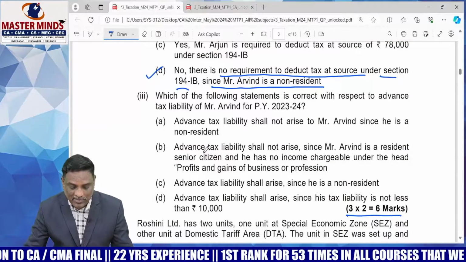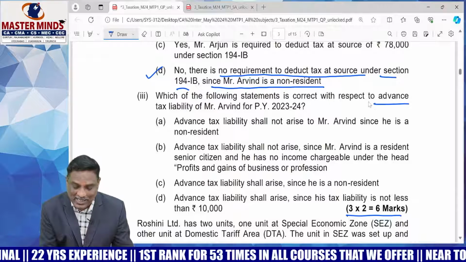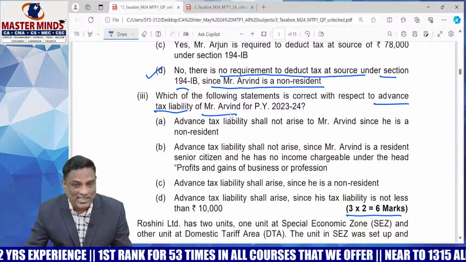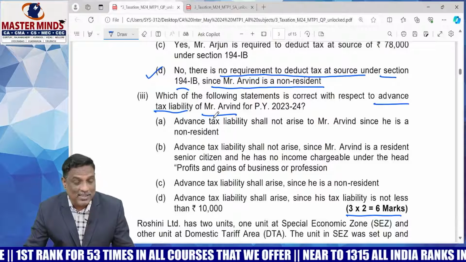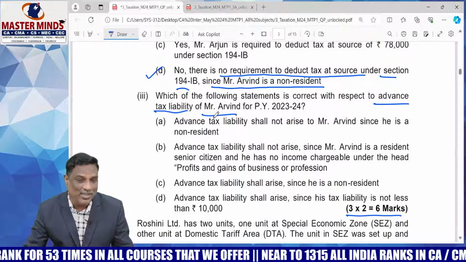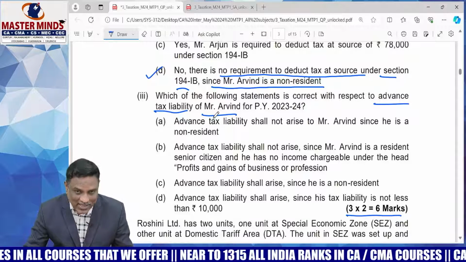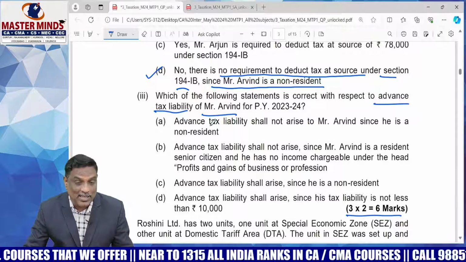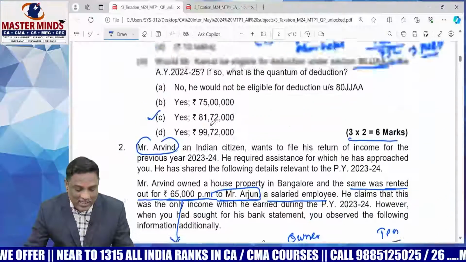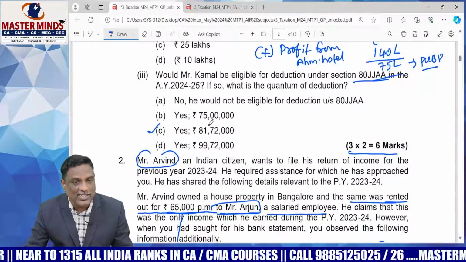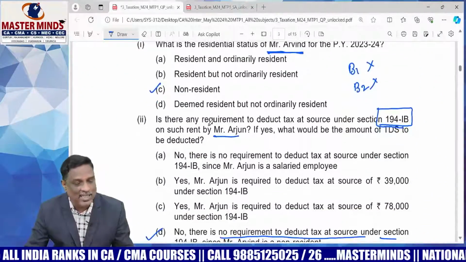Okay, next, third one. Which of the following statements is correct with respect to the advance tax liability? Is Mr. Arvind liable to pay advance tax or not? The advance tax provision says that advance tax liability will arise only if the amount payable is more than or equal to 10,000. Otherwise, no need to pay advance tax. Here Arvind's income tax certainly exceeds 10,000, because Arvind has two heads of income. One is house property, second one is other sources. If you calculate the tax liability of Arvind, it certainly exceeds 10,000.